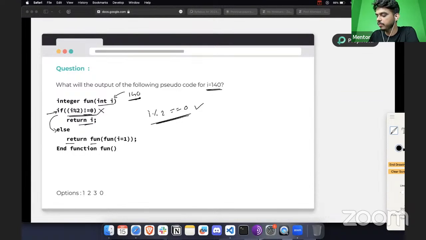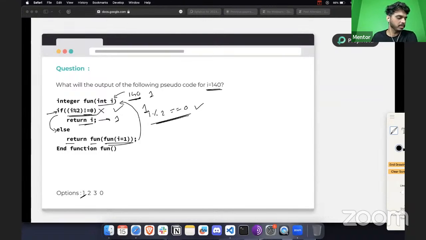In this function, we are calling the same function, this one. But this time we are passing the value of i as 1. Right. So once we feed the same function the value of 1, let's check the condition for the value of 1. What will this condition return? So 1 mod 2 is not equal to 0, which will be true. Then it will return the value of i, which is 1. So that's why your output here will be 1.